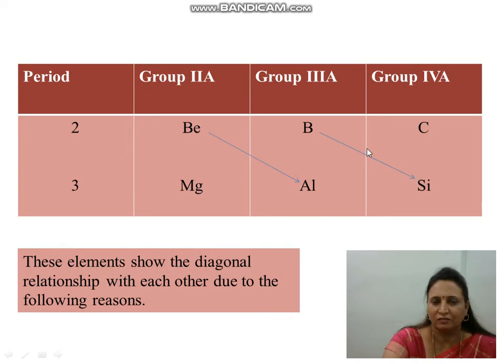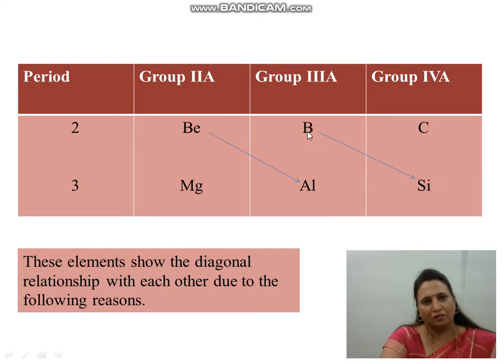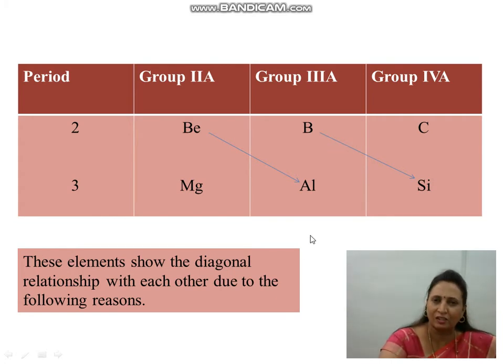Now this chart gives an idea about this. Boron, which is from the third A group, and silicon, which is from the fourth A group. That means boron shows a relationship with the member present in the next group and next period. Boron is from the second period, silicon is from the third period. Boron is from the third A group, silicon is from the fourth A group. They are present diagonally, hence it is known as a diagonal relationship. They show similarities in some properties.